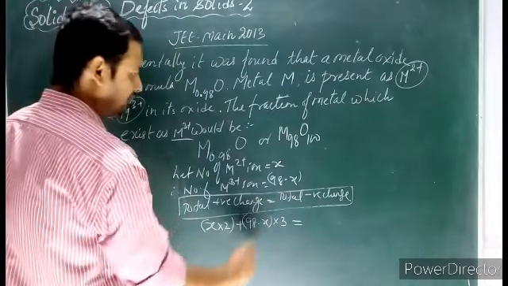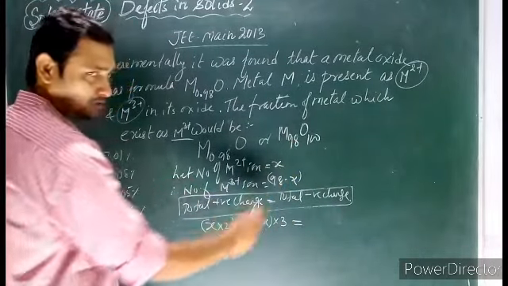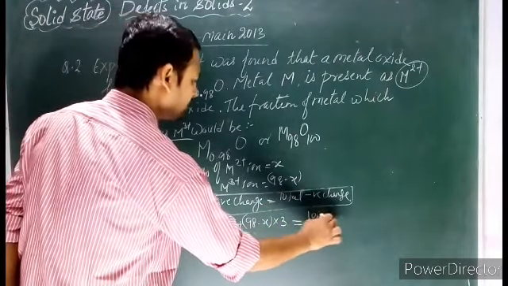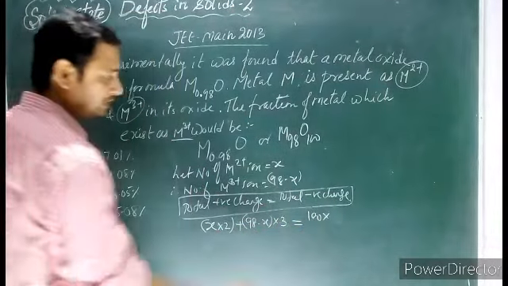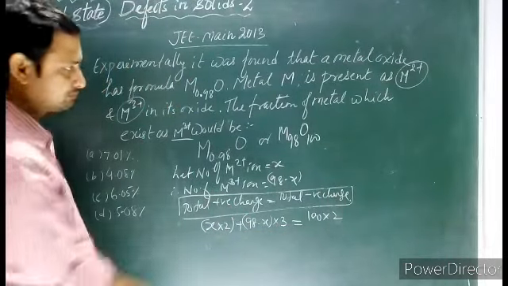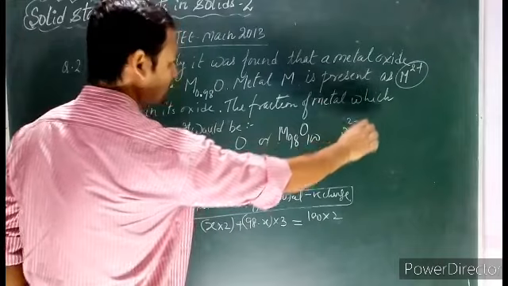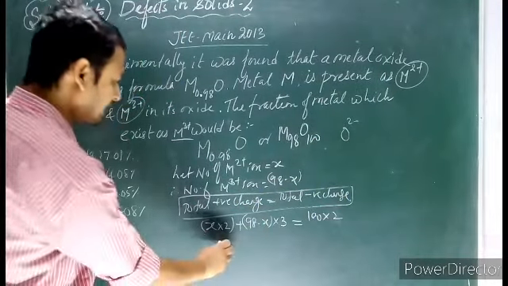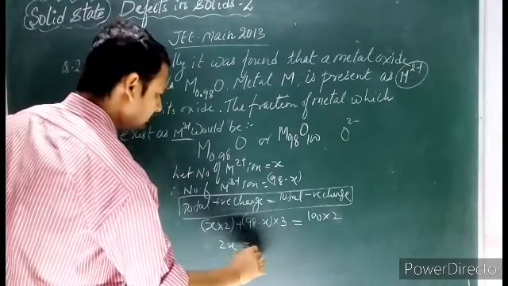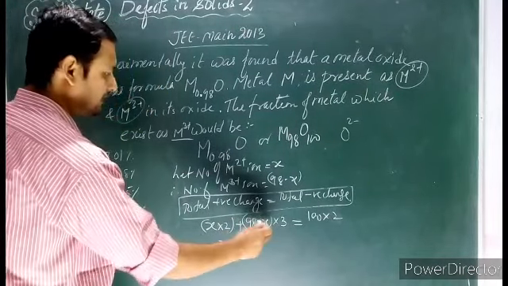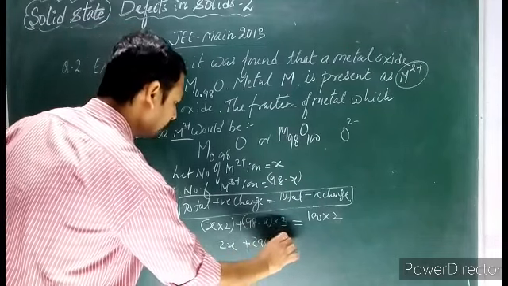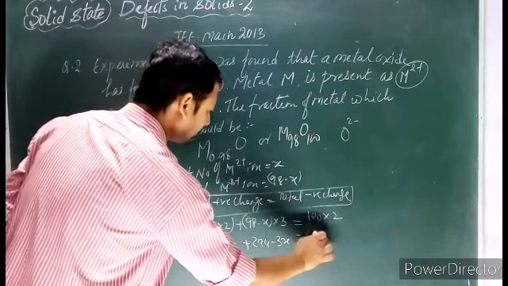equals the total negative charge. The total negative charge is because of oxygen. How many oxygens do we have? 100 oxygens, into the charge of each oxide, which is 2. So here we can have 2X plus 98 into 3, 270 plus 24, we will get 294. 294 minus 3X is equal to 200.